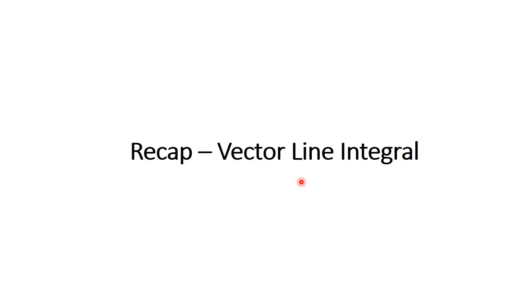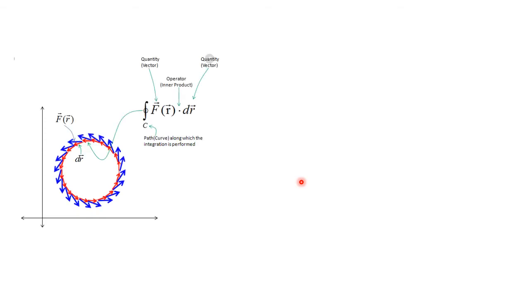Recap: vector line integral. The integral over closed curve C of F bar dot dr bar is the vector line integral. Here C is the path or the curve along which the integration is performed. Here C is the circular curve. F bar is the vector function that describes the vector field. This is your dot product. dr bar is a vector quantity, an elementary distance. dr bar is dx i cap plus dy j cap plus dz k cap if we are in xyz space.